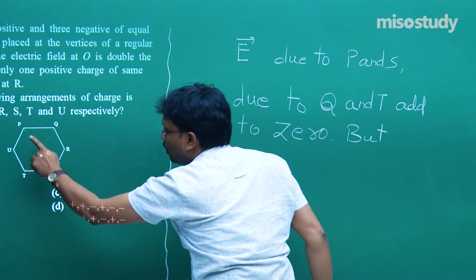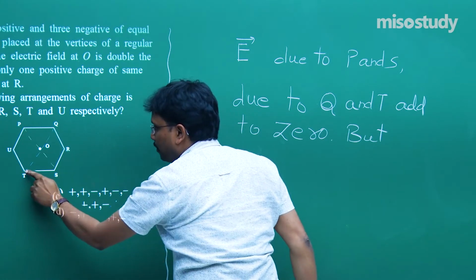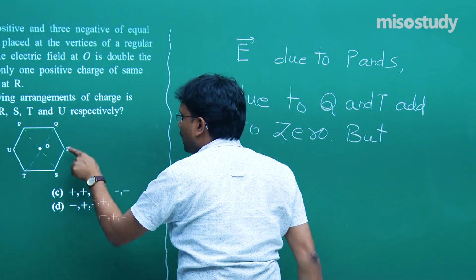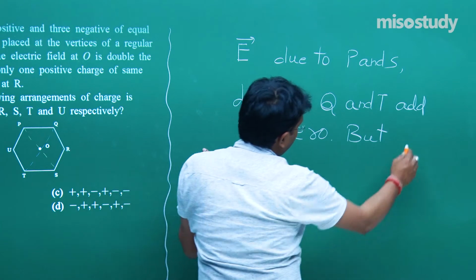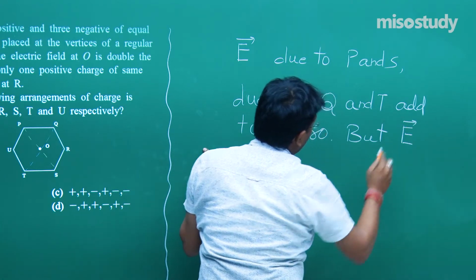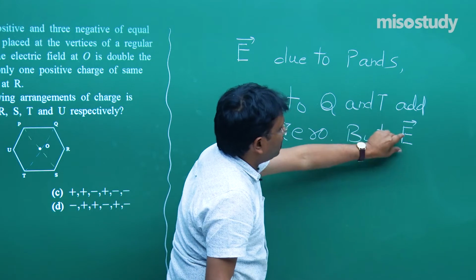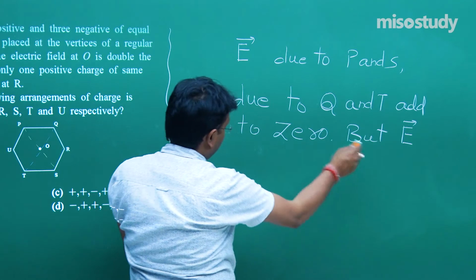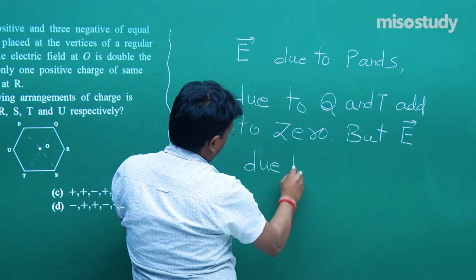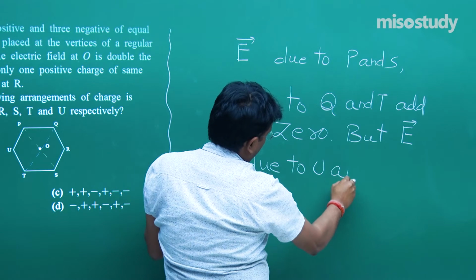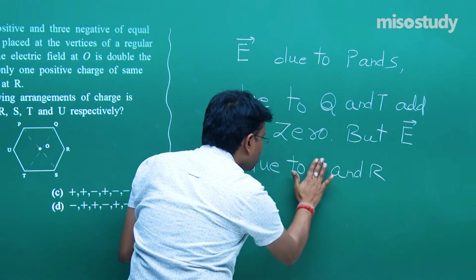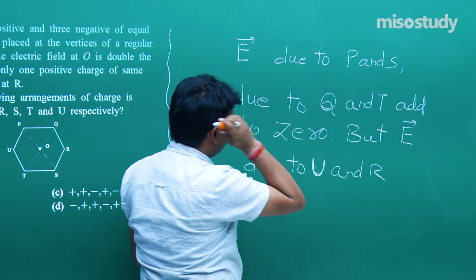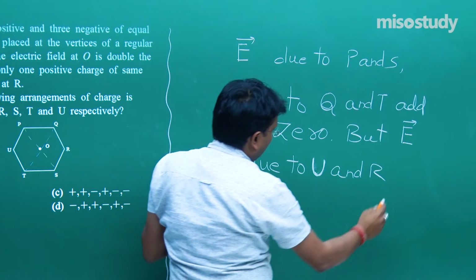Now how to add to 0? Plus, minus, plus, minus, cancel, cancel. Now the possibility is plus and minus. But E due to E, I am using the vector sign just to show you that this is a symbolic representation of the direction with magnitude of the electric field. E due to U and R, sorry, U, fine, that was not looking like U, due to U and R added up.